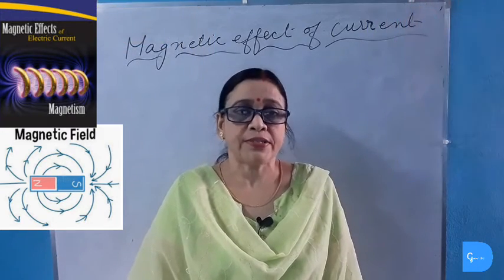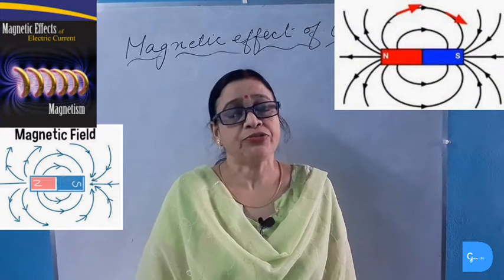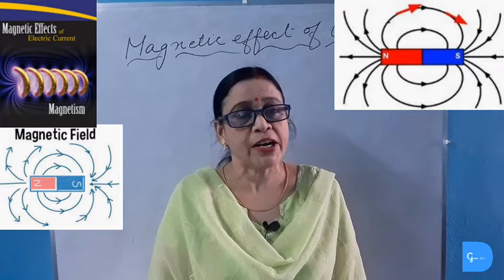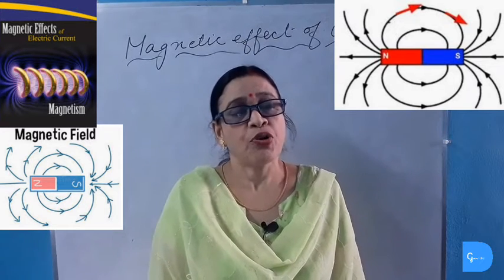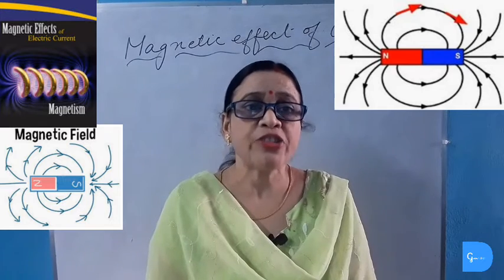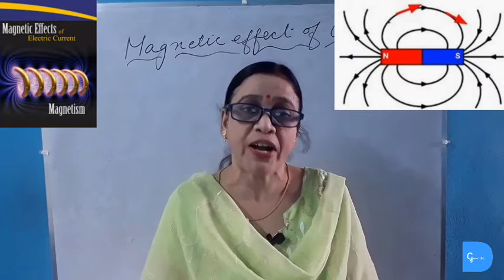Magnetic field lines. The magnetic fields are visualized by the magnetic field lines. The path traced by the north pole of a magnetic needle, which is free to move under the influence of the bar magnet, produces the magnetic field line, and the strength of the magnetic field is indicated by the degree of closeness of these magnetic field lines. So we can see that the magnetic field lines are closer near the poles of the magnet, whereas they are separated apart in the other parts of the magnet.